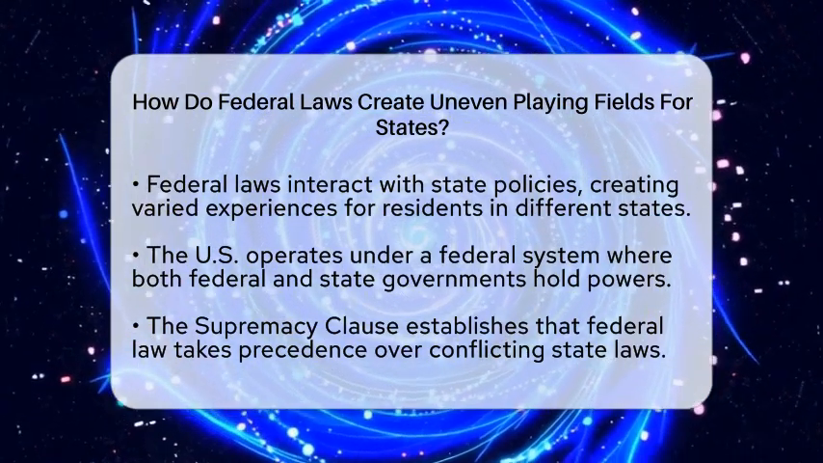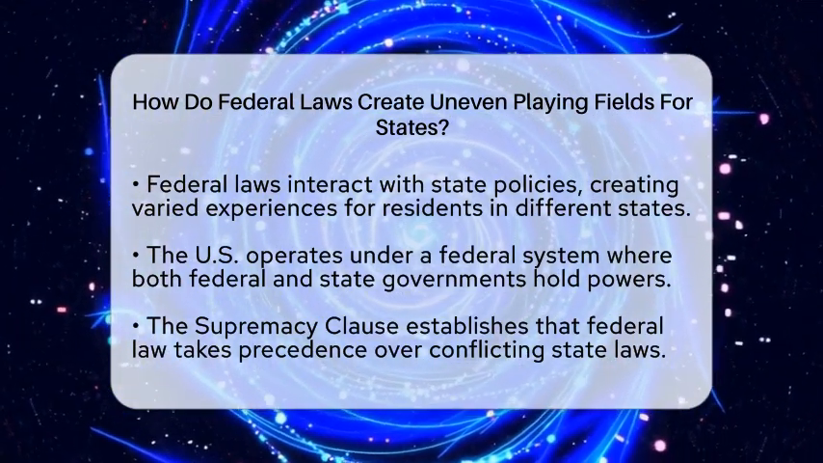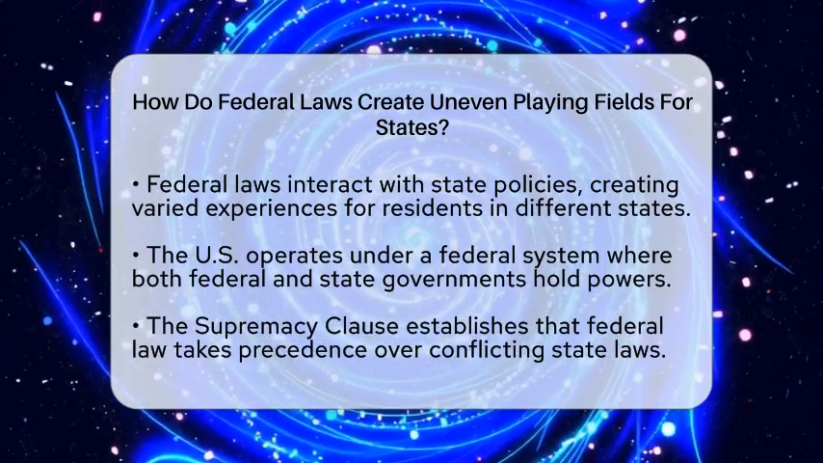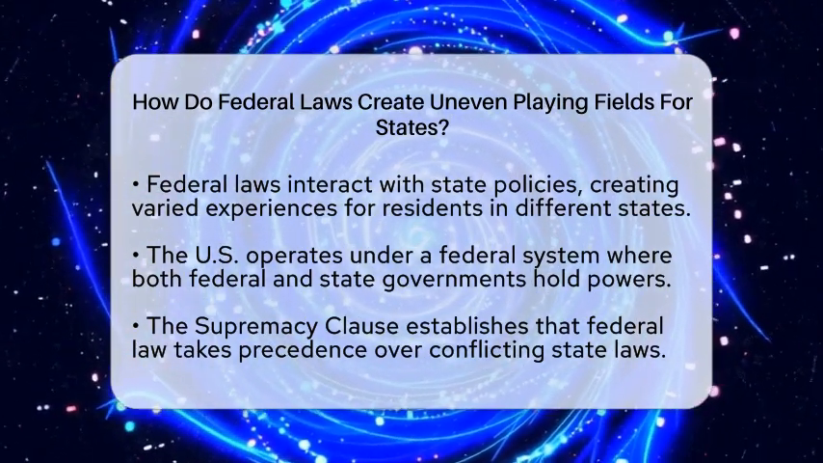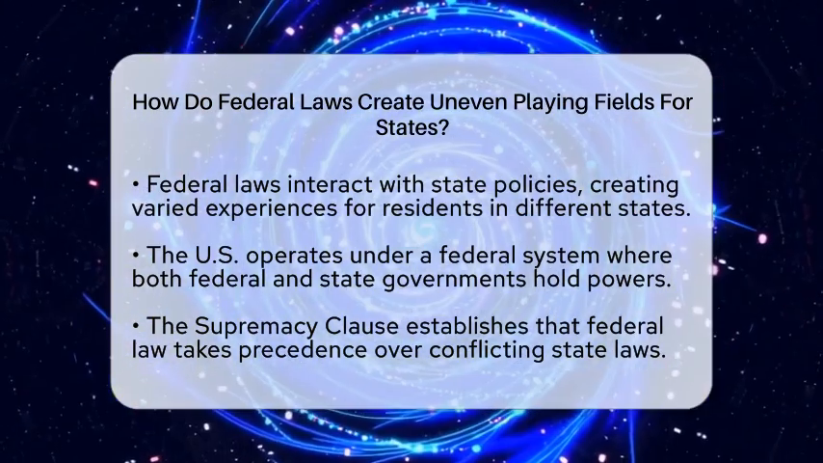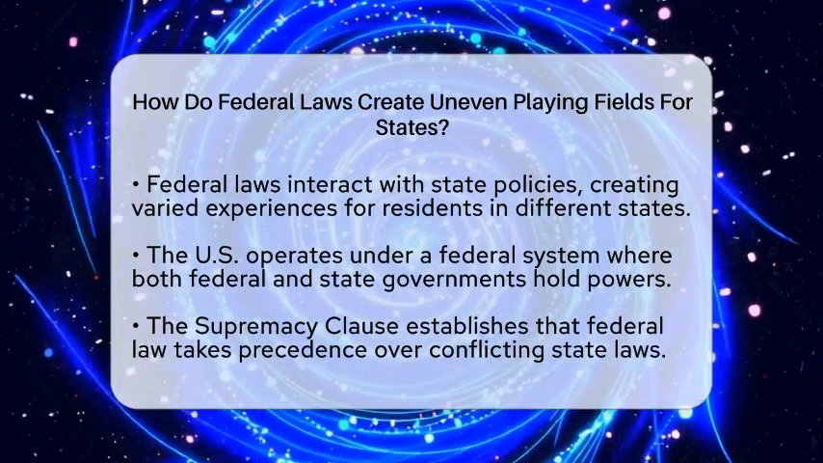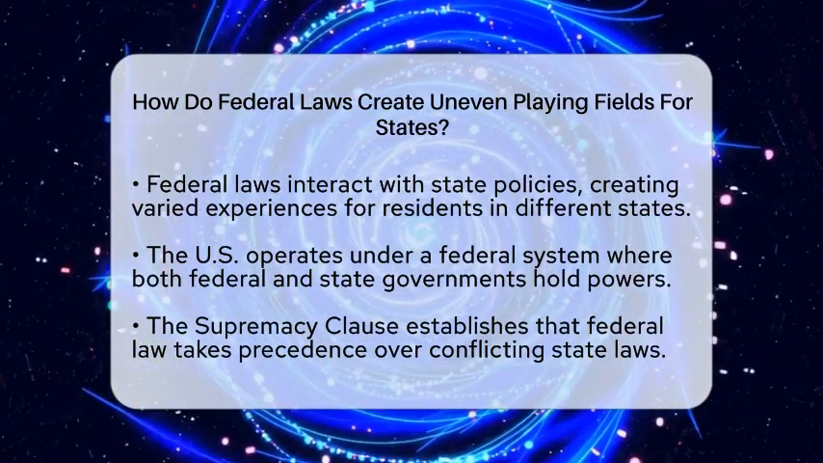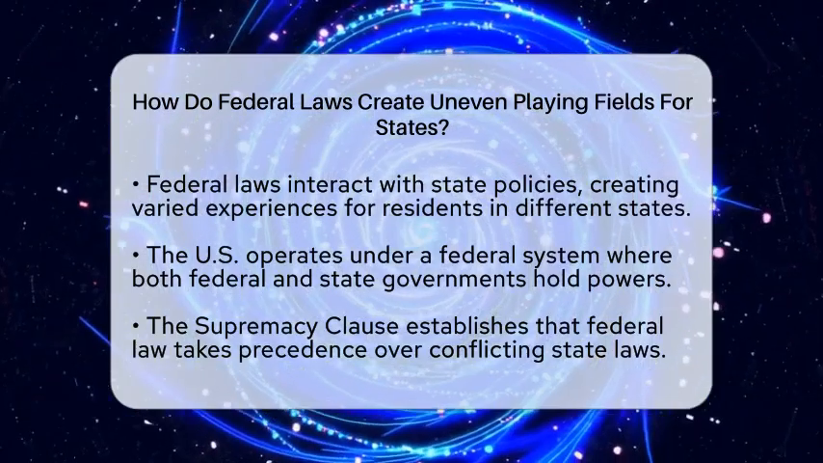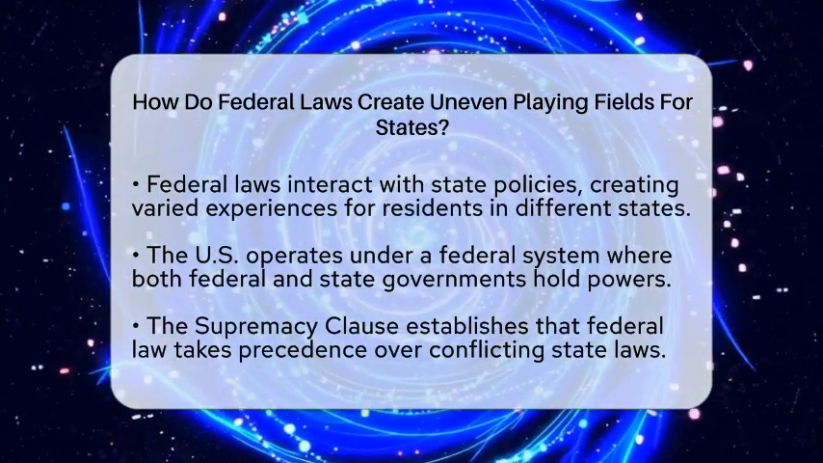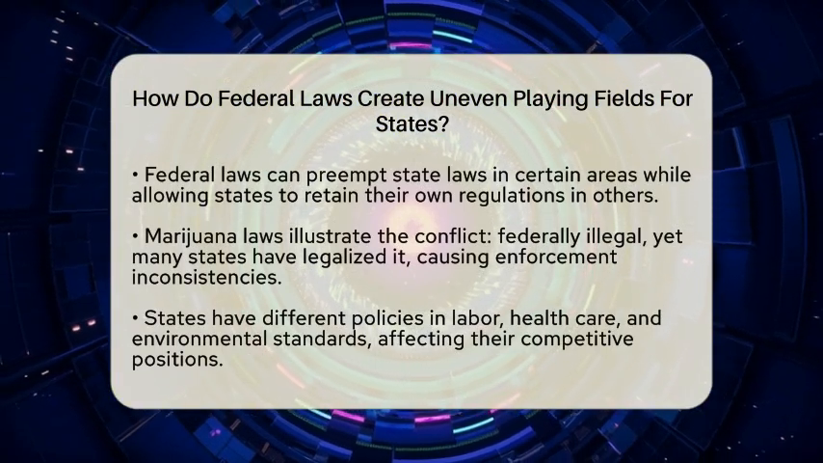One major factor is the Supremacy Clause of the United States Constitution. This clause states that federal law overrides any conflicting state laws. But this does not always lead to the same outcomes across all states. For example, federal laws can preempt state laws in some areas while allowing states to maintain their own rules in others. This can lead to a situation where some states fully comply with federal laws, while others partially comply or even resist. Take marijuana laws as an example.